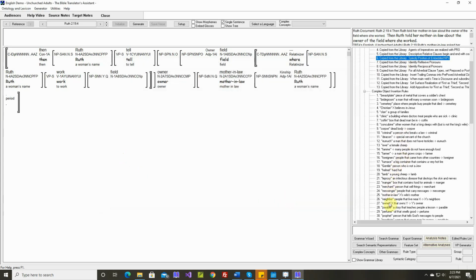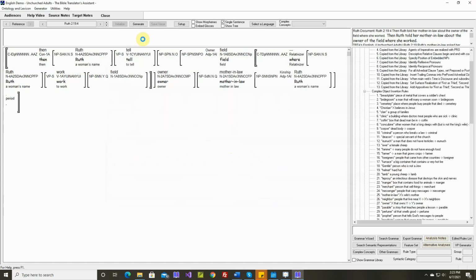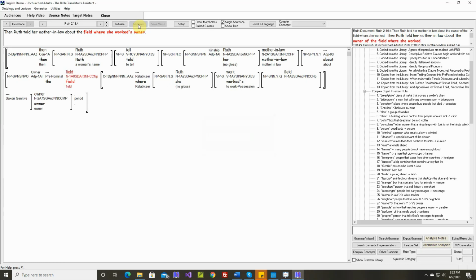So by the time we get down here, we need to do it ourselves. So we insert this owner marker and tag it as prehead genitive. And let's see how that comes out. Then Ruth told her mother-in-law about the field where she works, owner. Okay, that's a tolerable sentence.